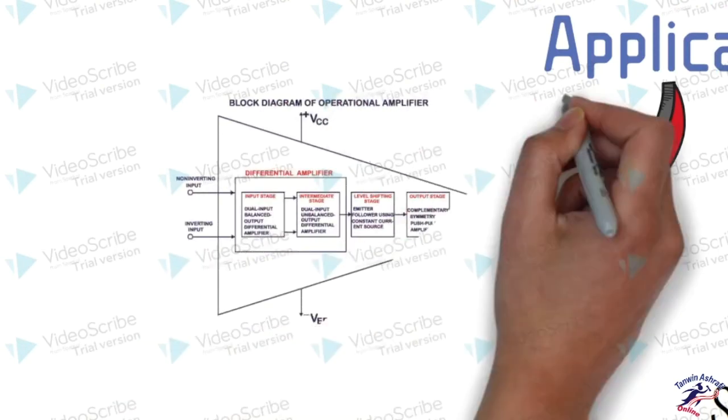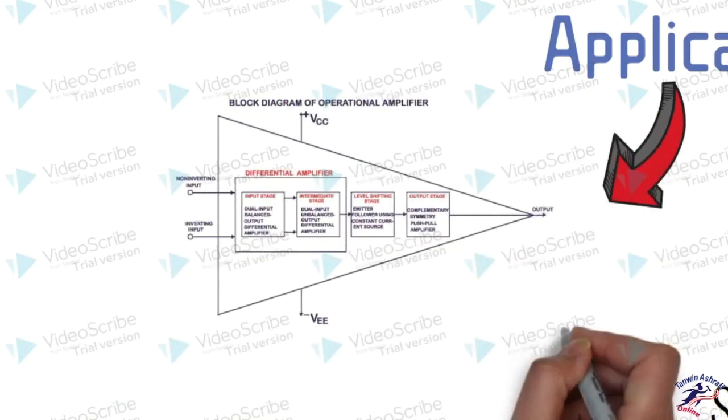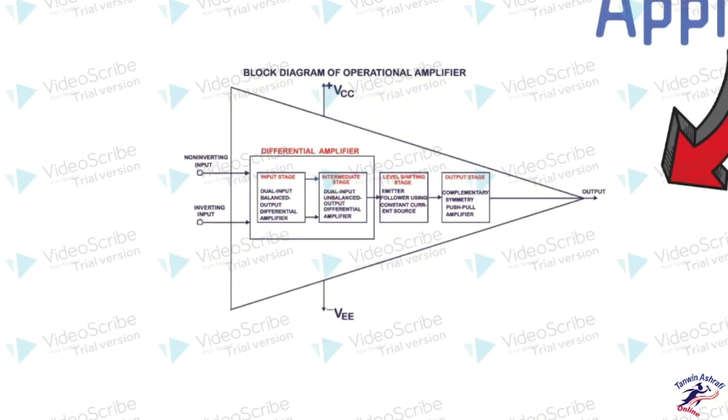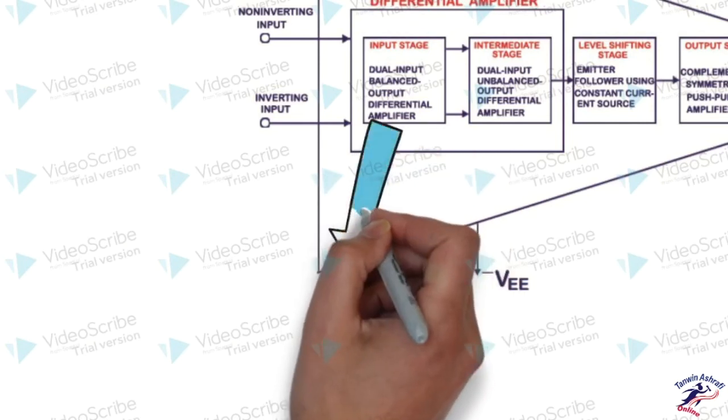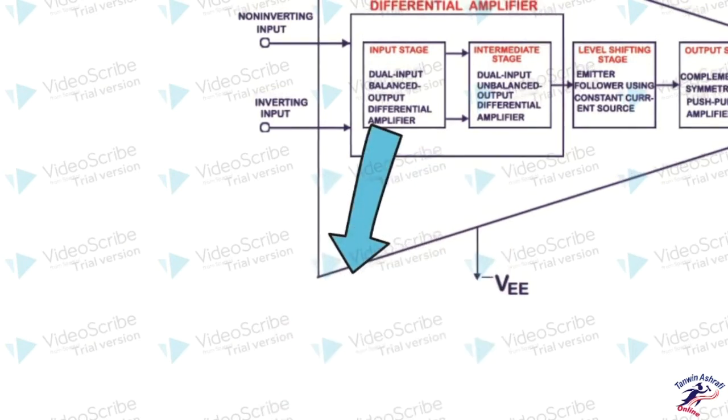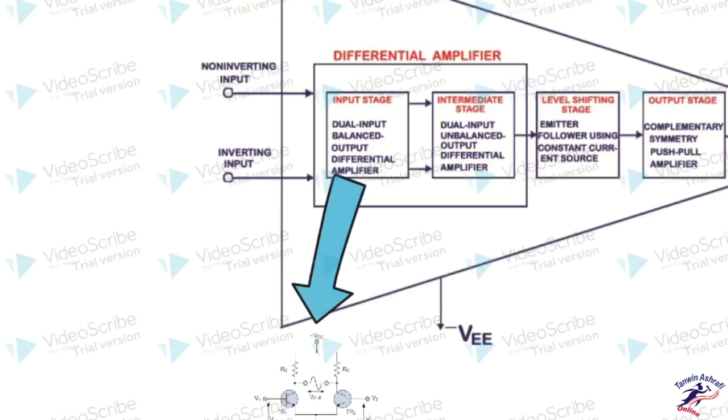In the basic block diagram of an operational amplifier, there is a big block known as a differential amplifier, where we need transistors. As you can see, the input stage of this operational amplifier is based on the transistor concept.